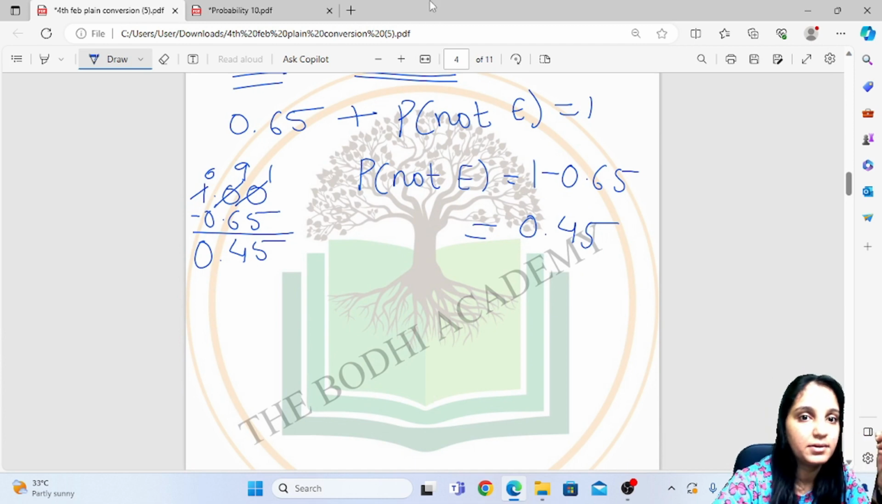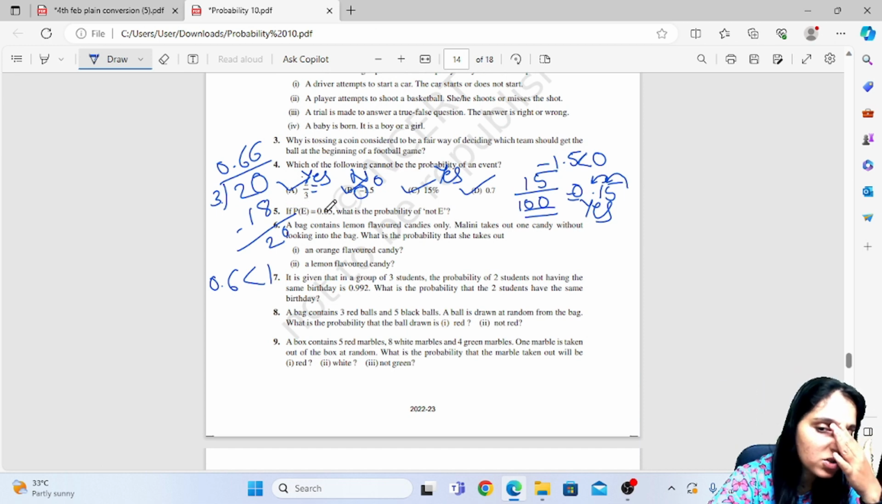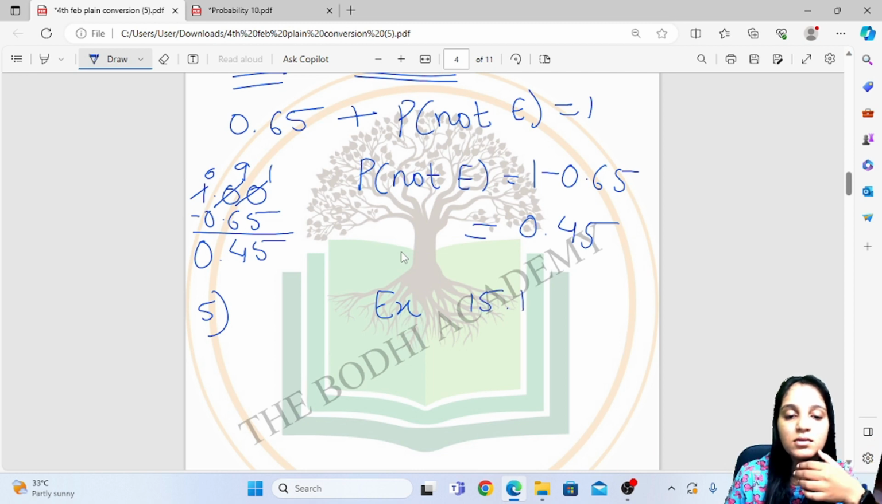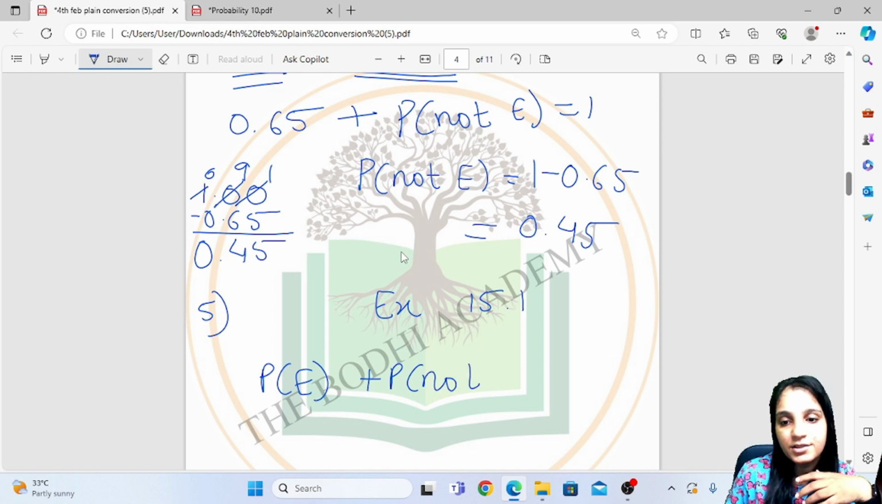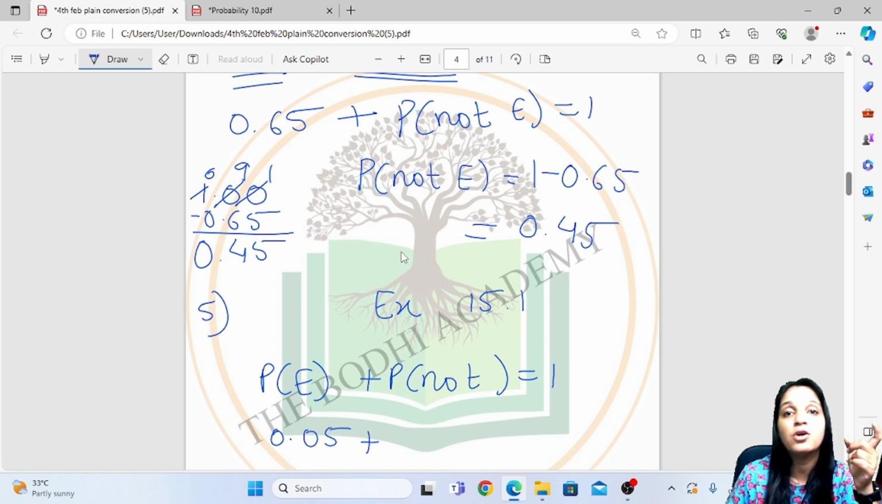Then see this problem, fifth problem. It is given if P of E is equal to 0.05, what is the probability of not E? So we'll write question 5, exercise 15.1. Okay, P of E plus P of not E is 1. So P of E is 0.05 and we have to find what is P of not E.